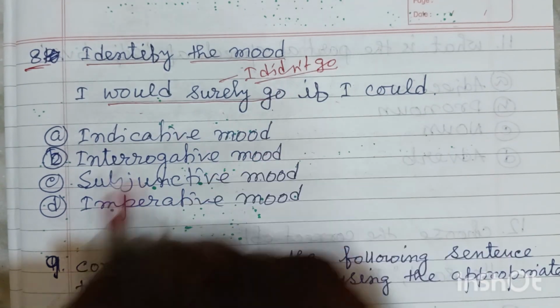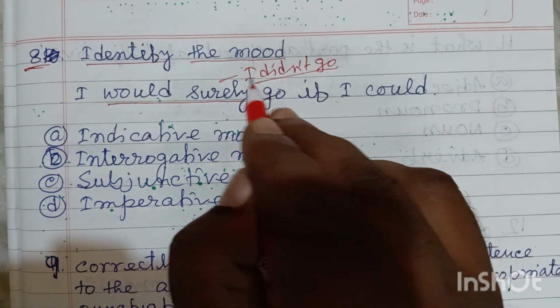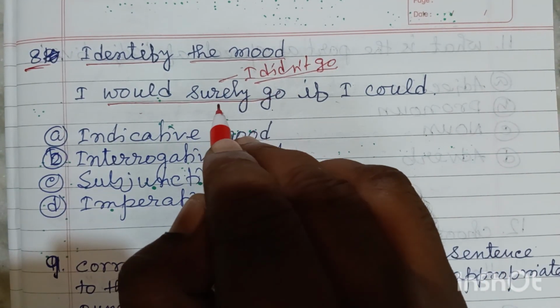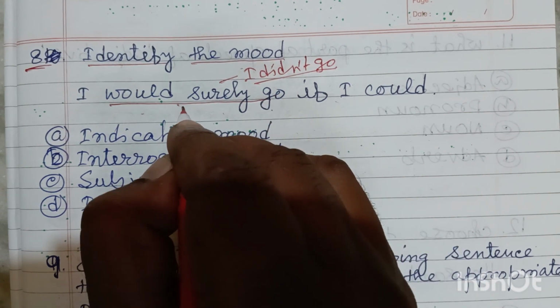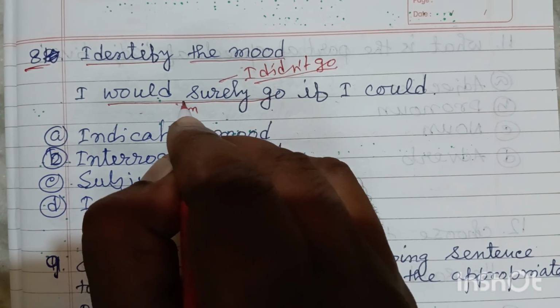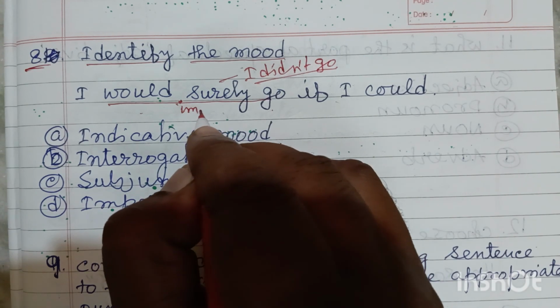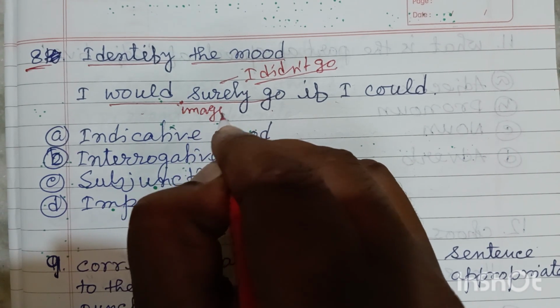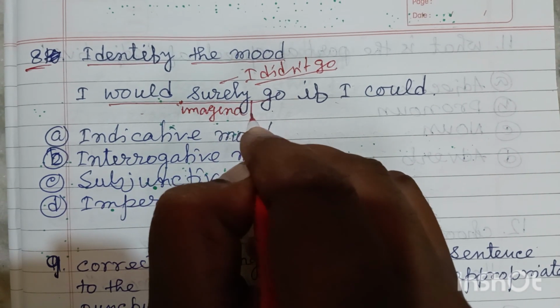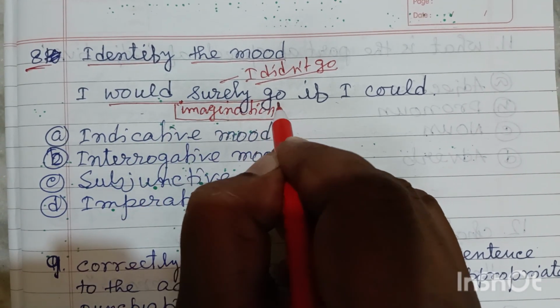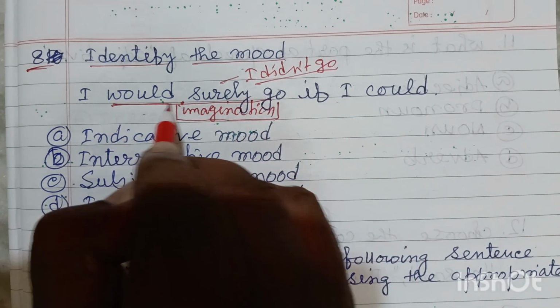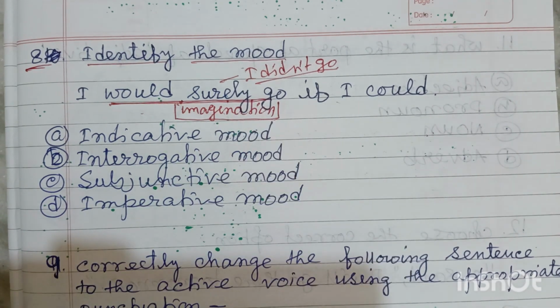This is the fact. Friends, obviously it is clear that it is not fact. So obviously it is imagination. There is no chance for this action to be performed or to be possible in future.